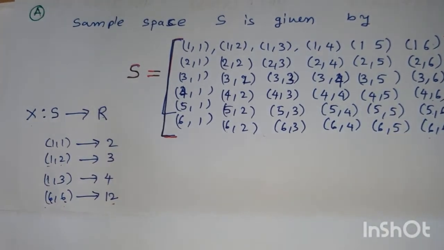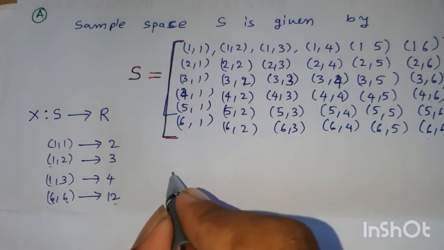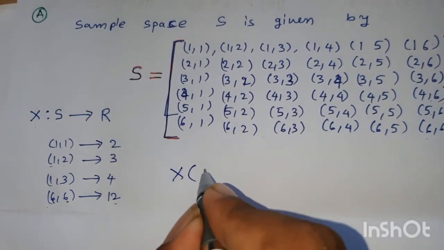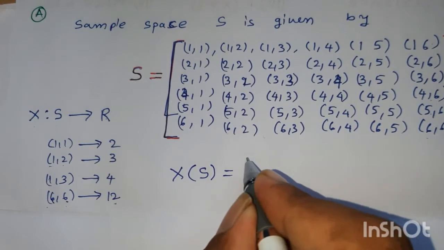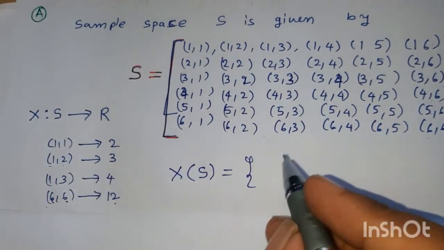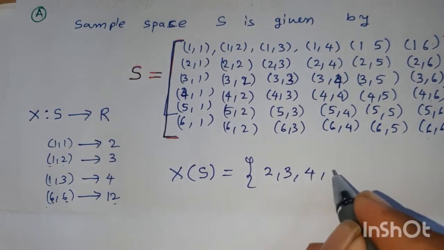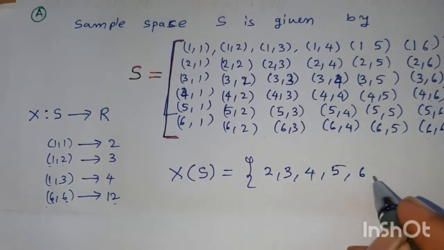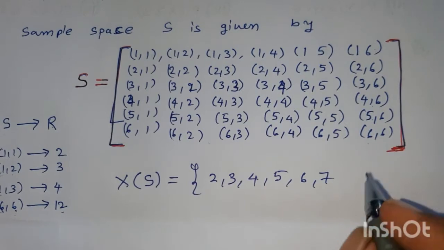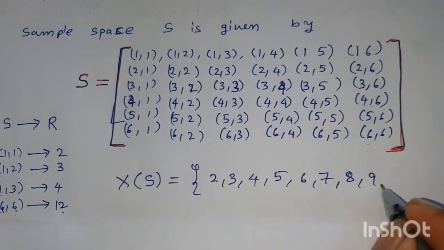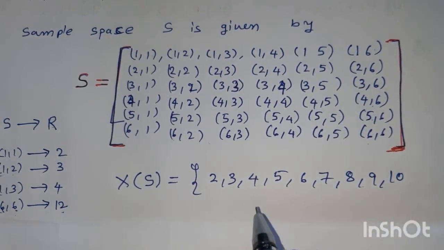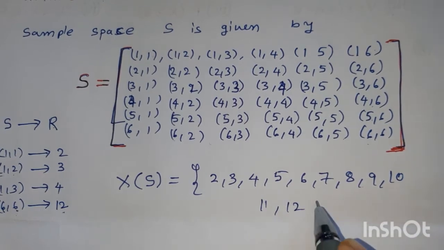Now X of S, that is the range of this function, will be 2, 3, 4, 5, 6, 7, 8, 9, 10, 11, 12.